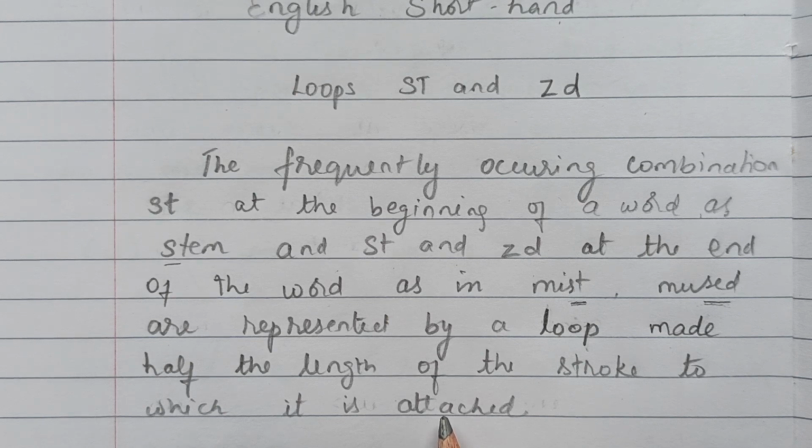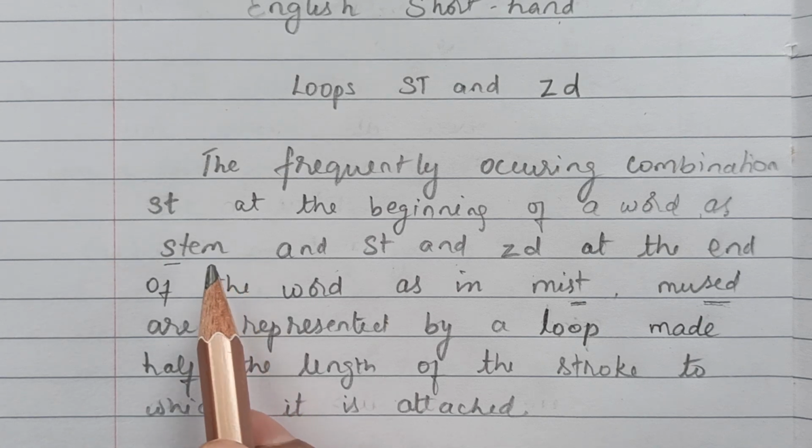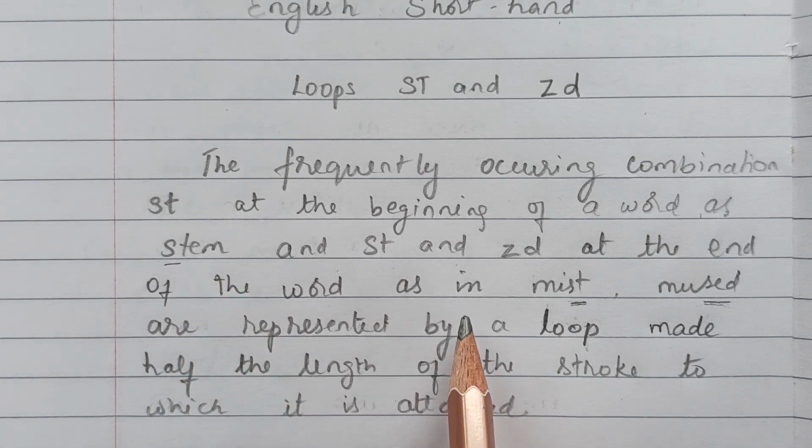Which means at the beginning, when you write a loop, it gives a sound of st, and at the end